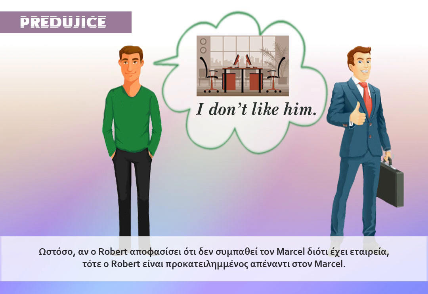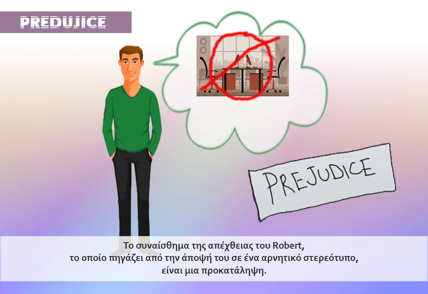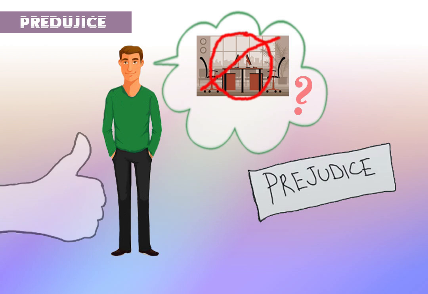But if Robert decides that he doesn't like Marcel just based on the fact that Marcel owns the company, then Robert is being prejudiced towards Marcel. His feeling of dislike, which springs from his belief in a negative stereotype, is a prejudice.